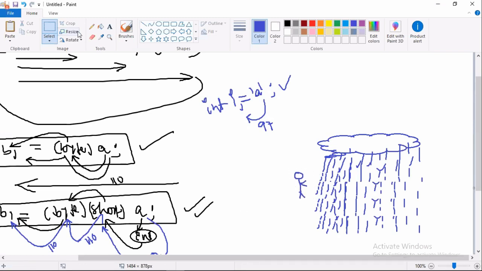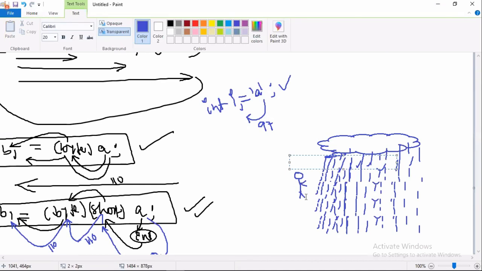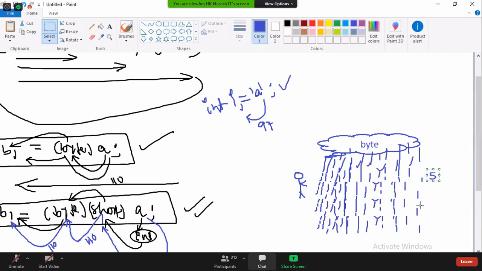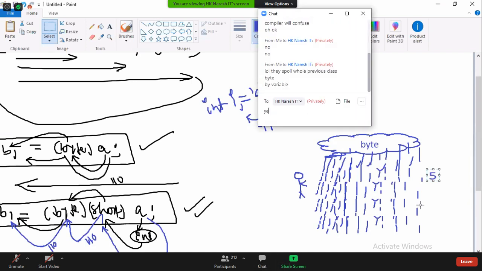Same point, try to observe. This is 5, and this is byte. Now when this 5 is outside, its value is int, like a dry body. But the moment it goes inside, it becomes what type? By the time it comes out, it is a byte value. Do you understand?